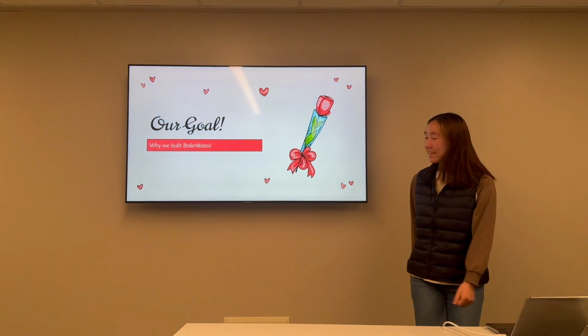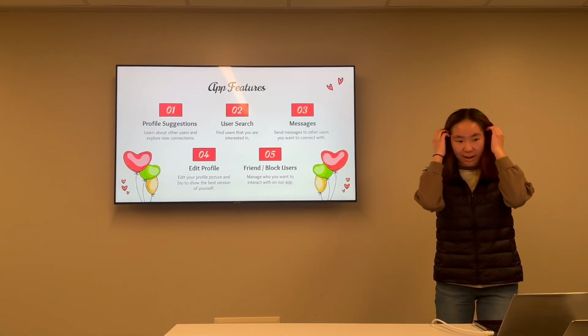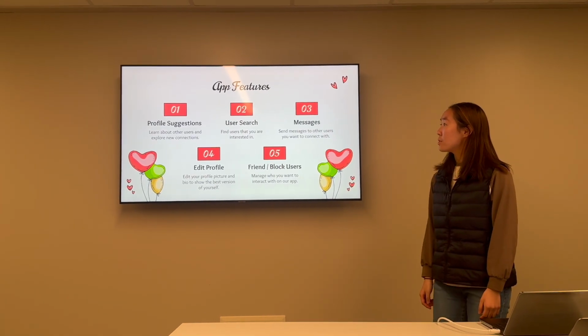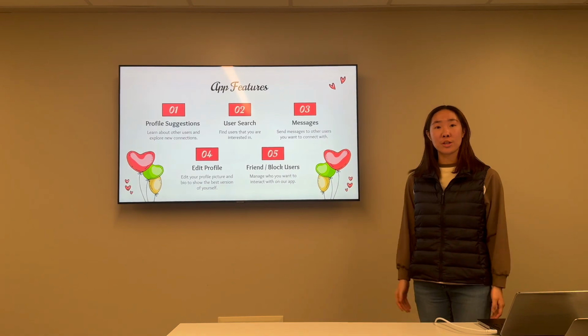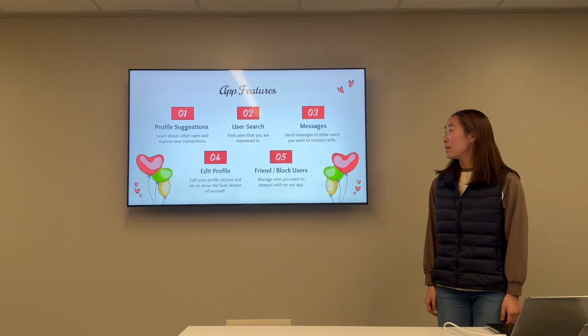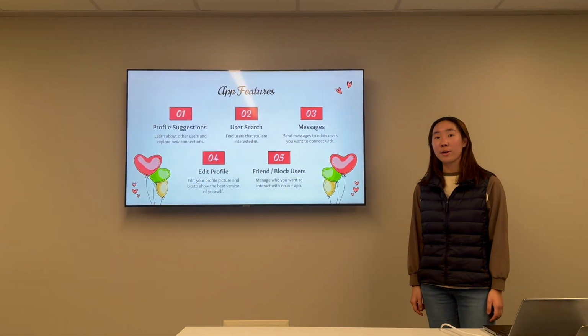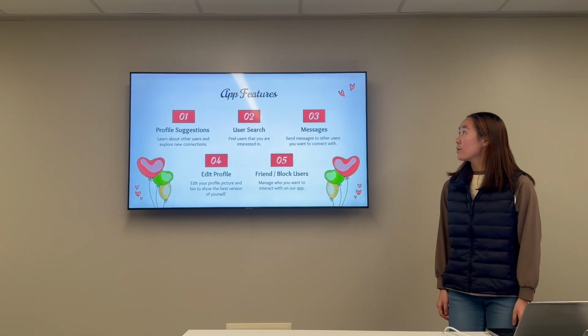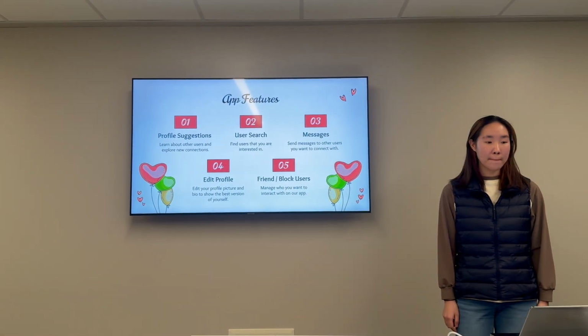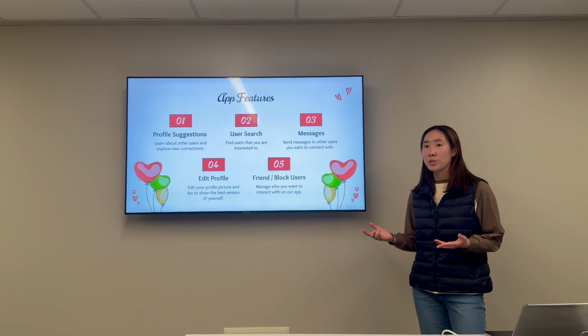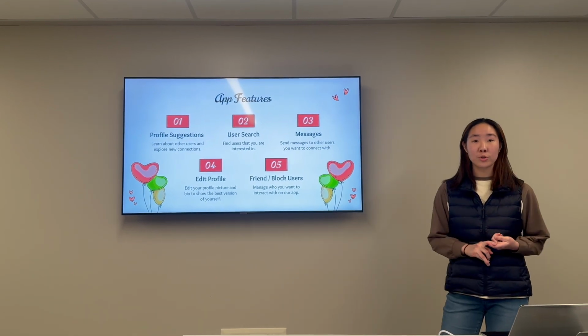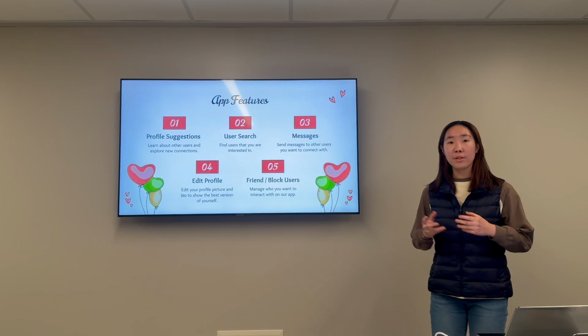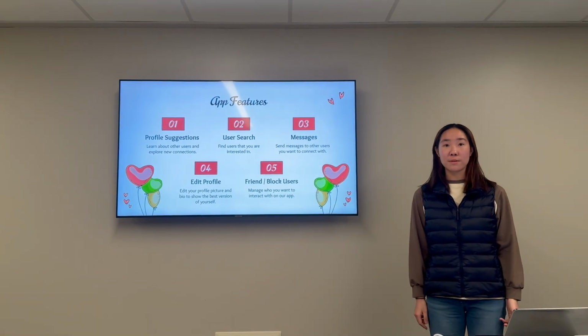Hi, I'm JY, and I'll be presenting our app features. So our main app features are profile suggestions, user search, messaging, and editing profile, as well as friending and blocking users. The first feature, profile suggestions, allows the user to see randomly displayed users on the home screen so that the user can learn about other users and also explore new connections.